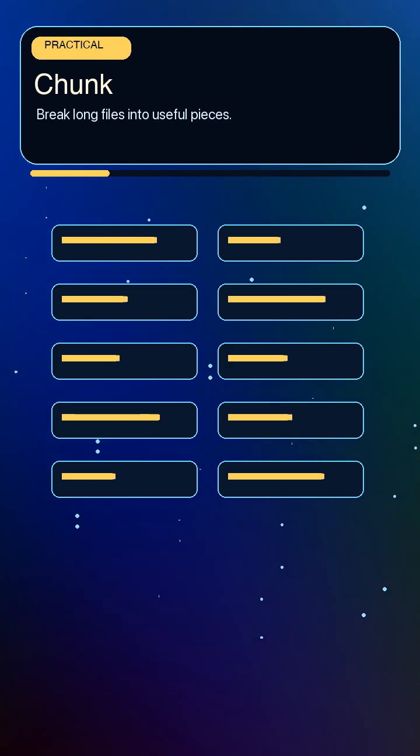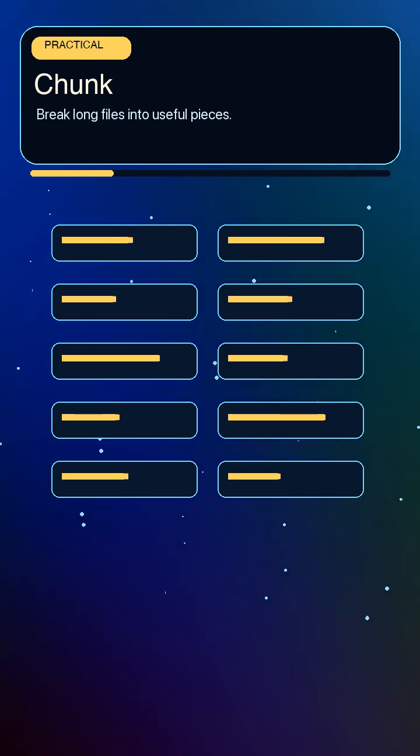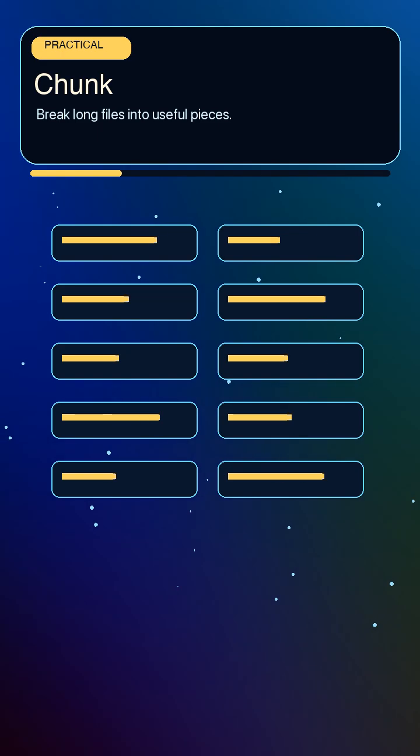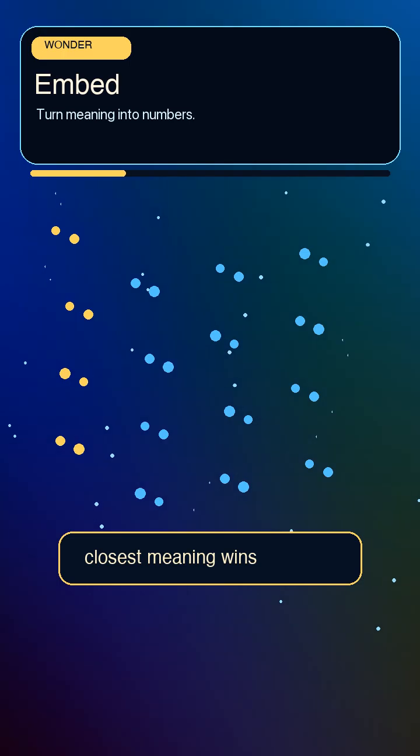But long documents are hard to search as one giant block, so we split them into chunks. Think of each chunk as a useful card from a library shelf. Good chunks keep one idea together. Bad chunks cut the meaning in half.